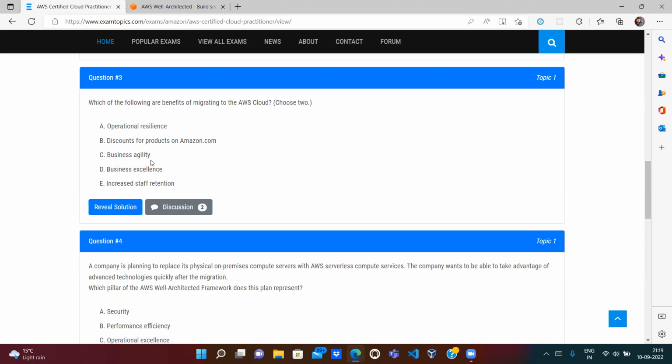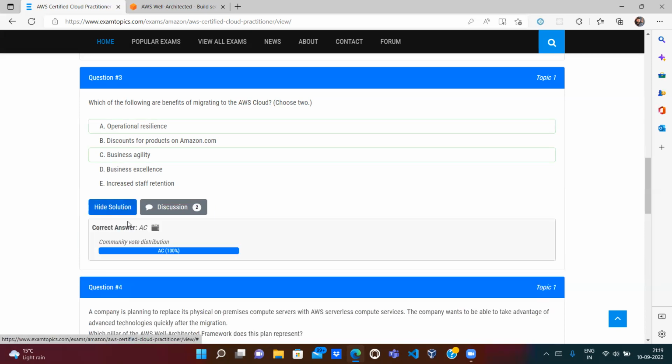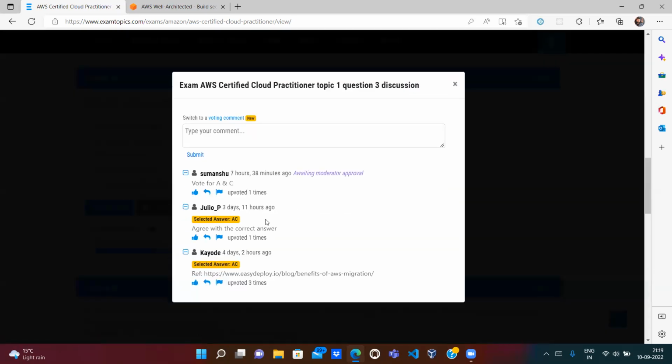Business agility: agility means very quick. We can deploy the service all over the world anytime. So agility is definitely the correct answer. Operational resilience. To me, A and C look correct. So let's go to the discussion tab. People say A and C, A and C. So A and C look correct.